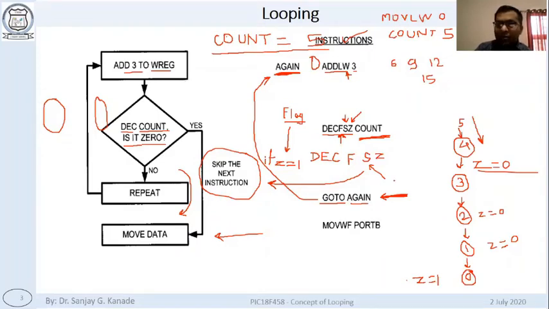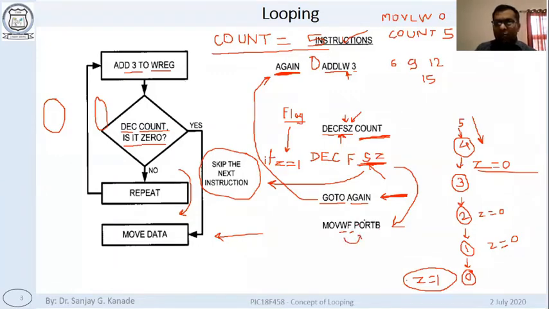So the Z flag will become 1. That's why what will happen? This SZ will kick in. Right? This part of the instruction, DECFSZ, skip the next instruction if Z is 1. This is what the instruction says. Now at this location, Z has become 1. So this instruction will be skipped and the instruction next to the next instruction will be executed. So this instruction says, move W to F, port B.